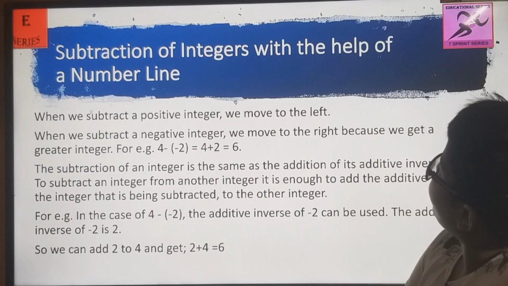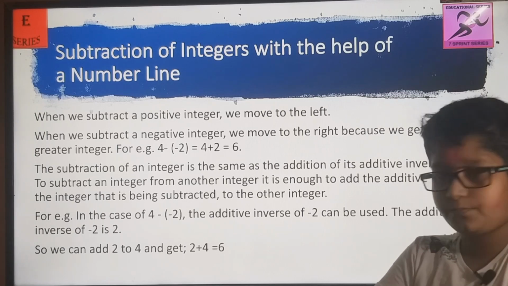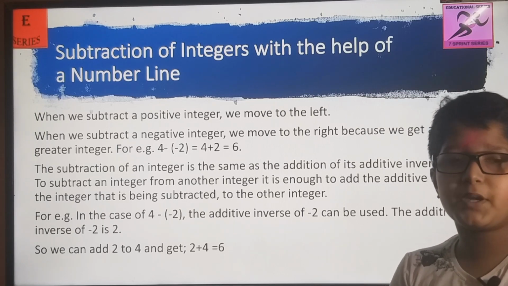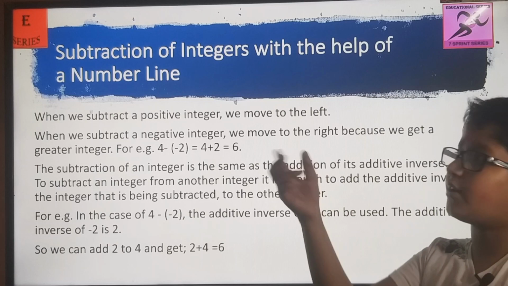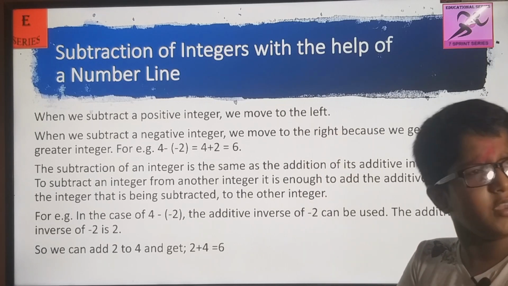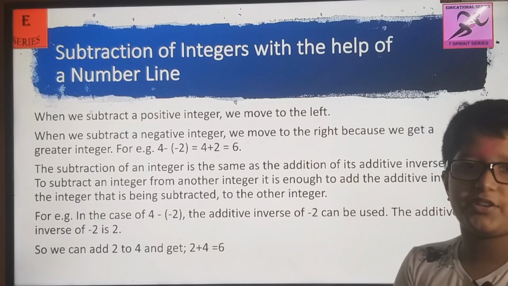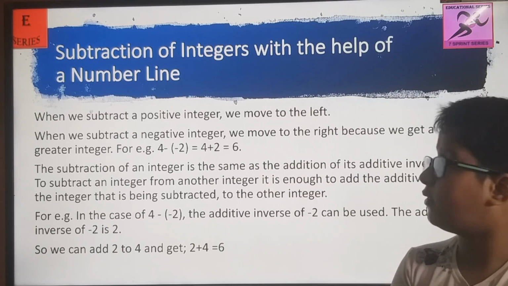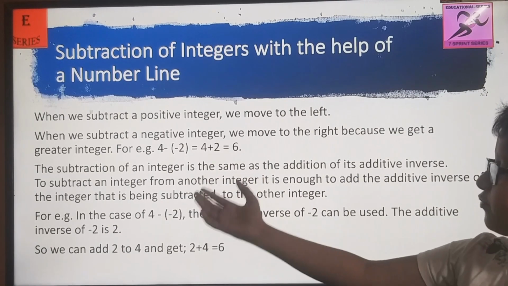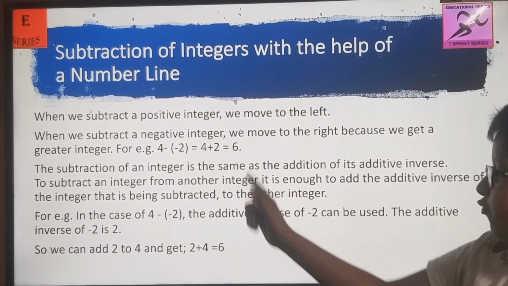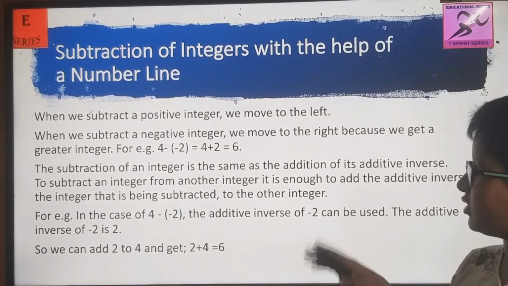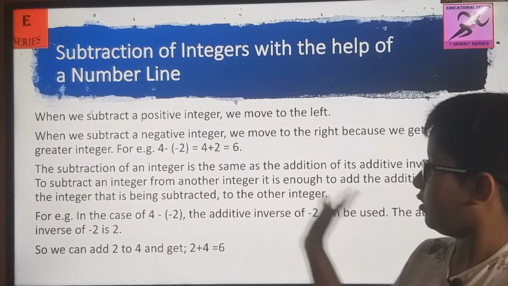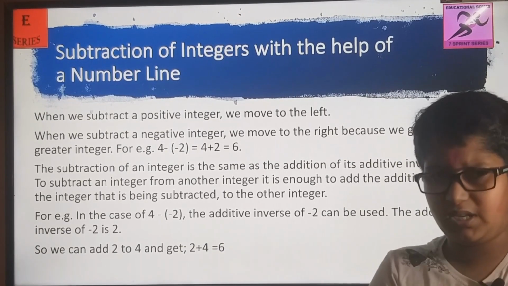Subtraction of integers with the help of a number line. I know you will be confused about why I am teaching the number line, but don't worry. I told you how to do it, and you can do it the simple way. Now just learn about it. Everything is learned from the number line. It's just a confusing element.